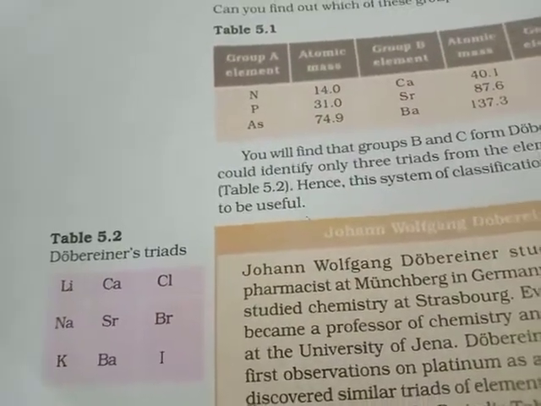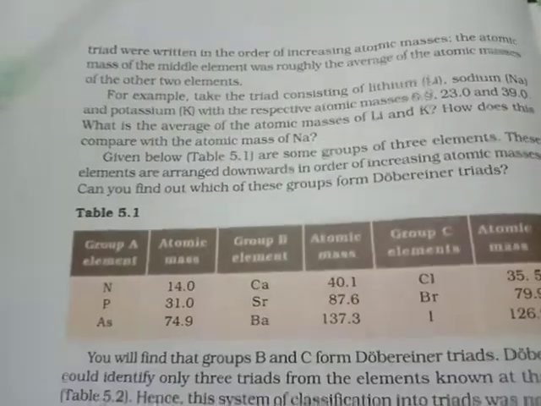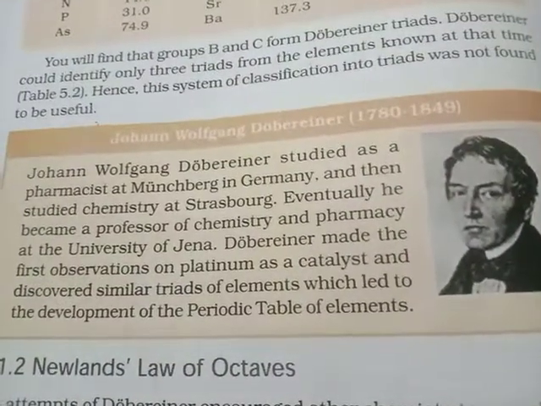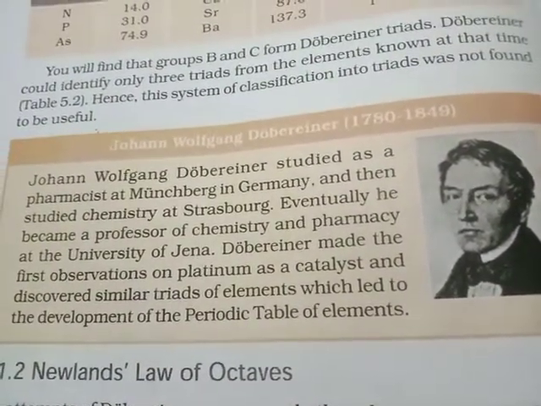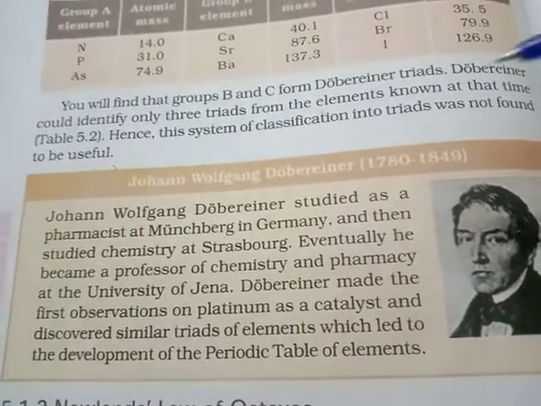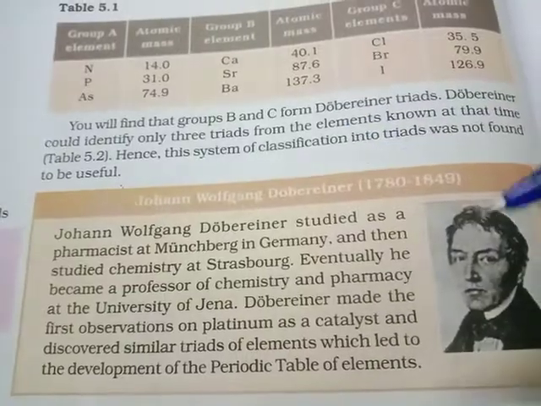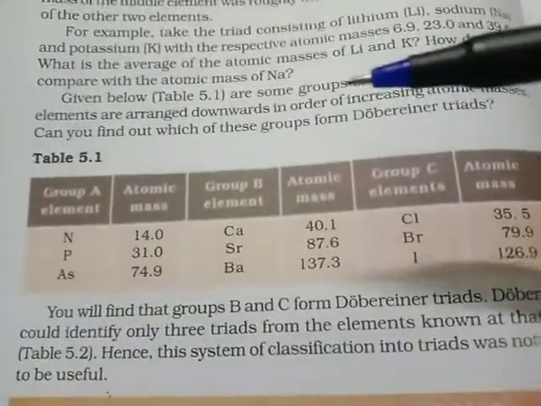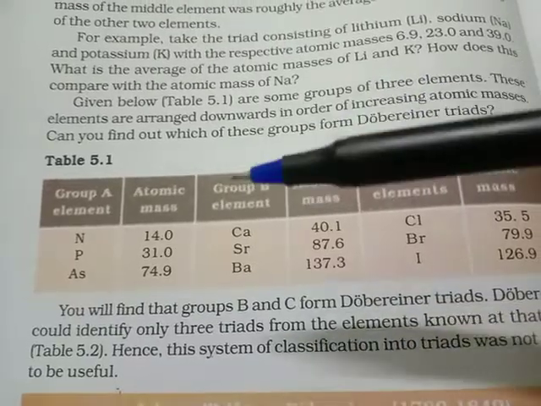So you see, Dobereiner's triad is a very simple system of classifying elements, and Johann Wolfgang Dobereiner started his pioneering work of classifying elements, but it was not found to be useful because he could not put all the elements known during that time into this system.